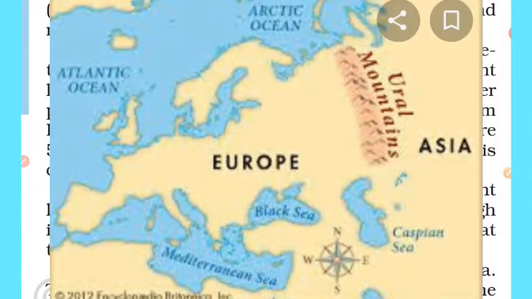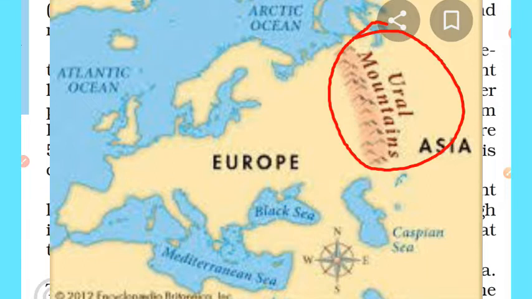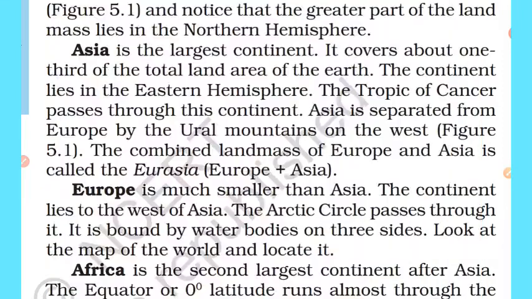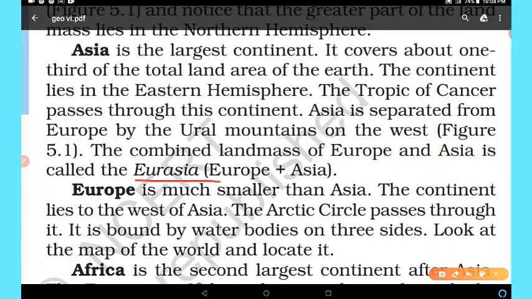Asia is separated from Europe by the Ural Mountains. This is the location of the Ural Mountains on the west. The combined landmass of Europe and Asia is called Eurasia. Europe plus Asia, Eurasia. Next one is Europe.